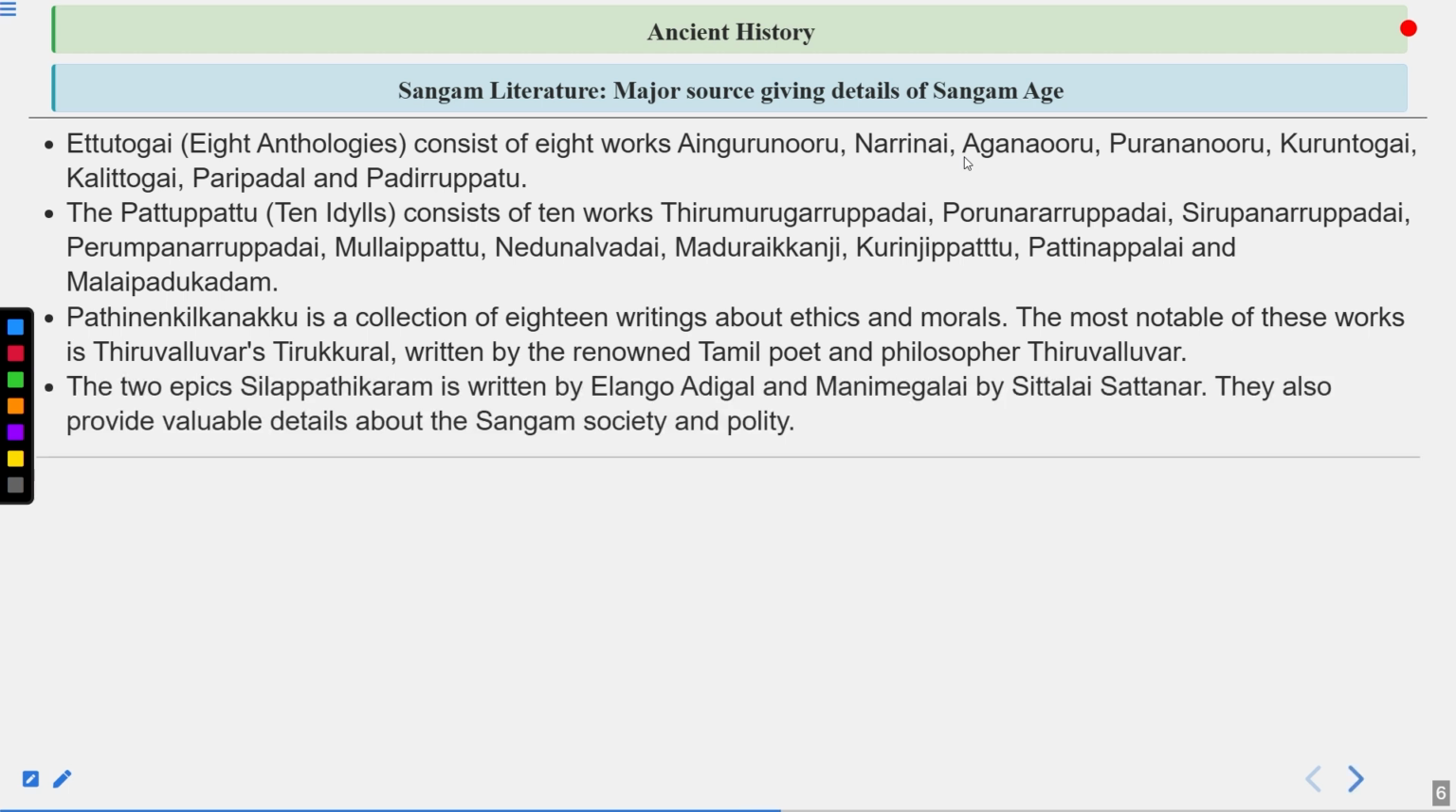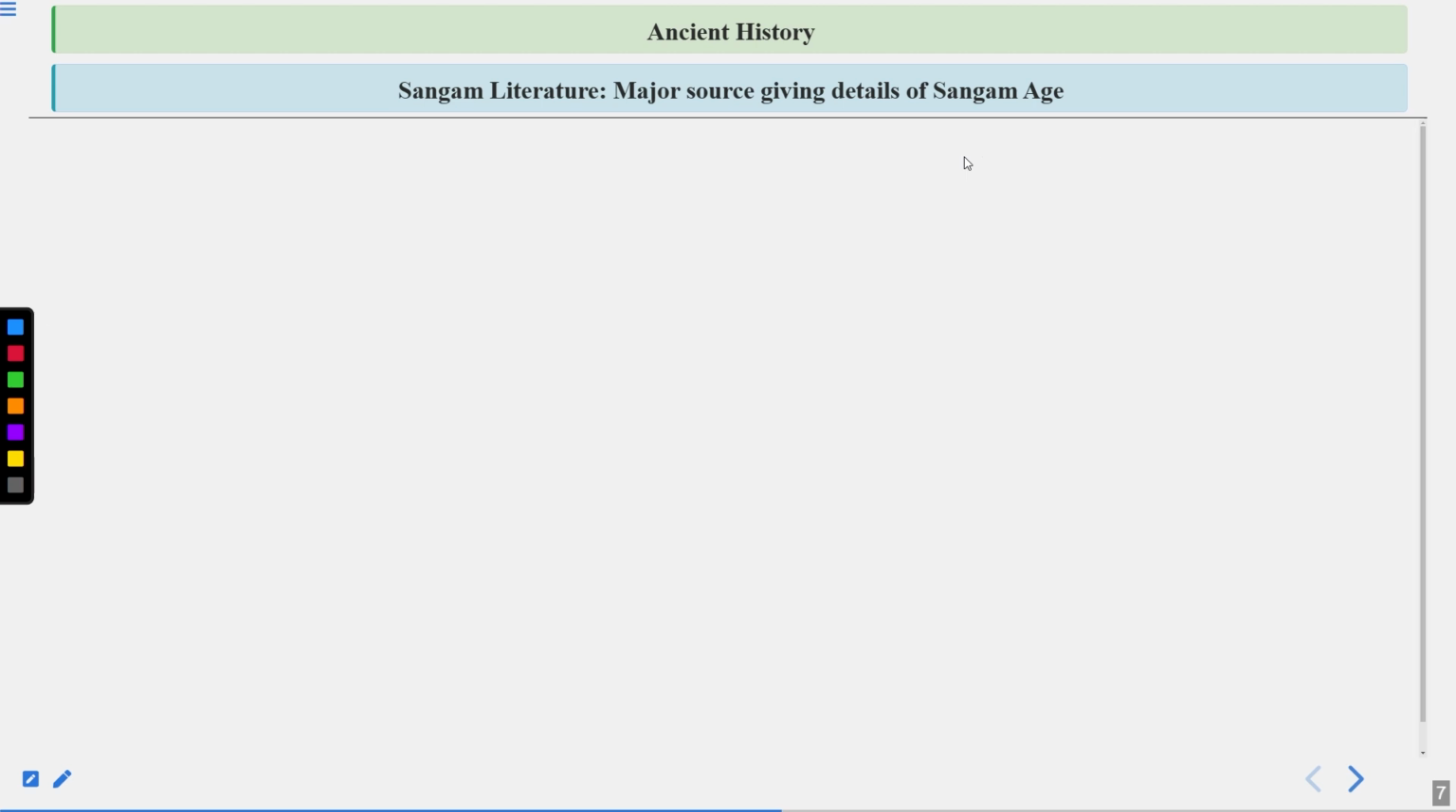The two epics, Silappathikaram, written by Elango Adigal, and Manimegalai, by Sithalai Sathanar, also provide valuable details about the Sangam society and polity. Let's talk more on this. So other sources that give details about the Sangam period are